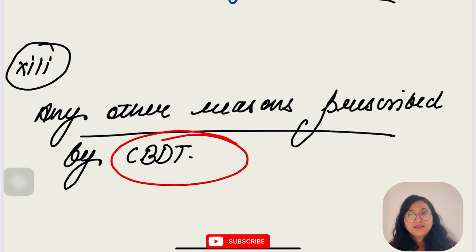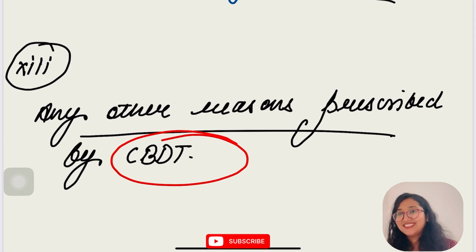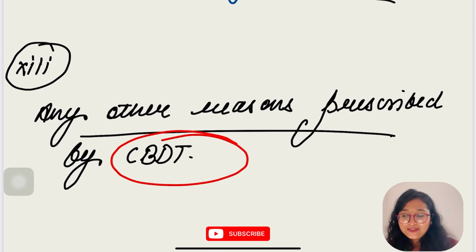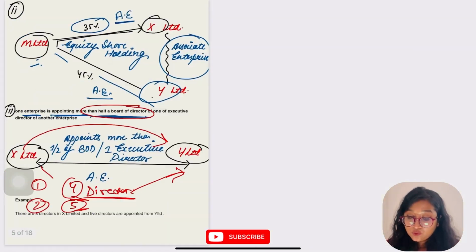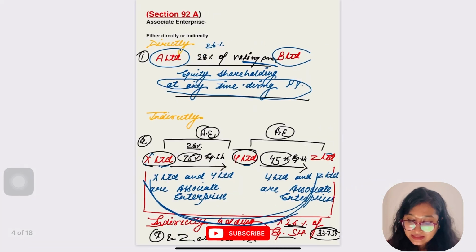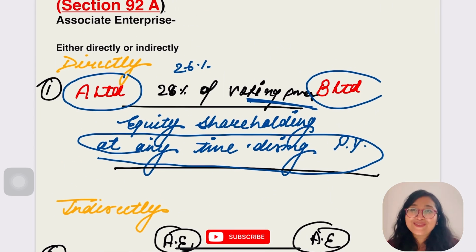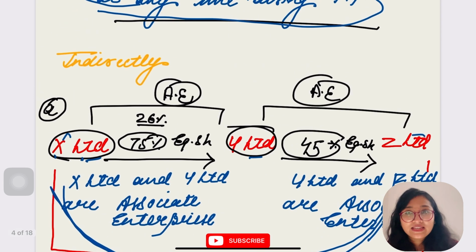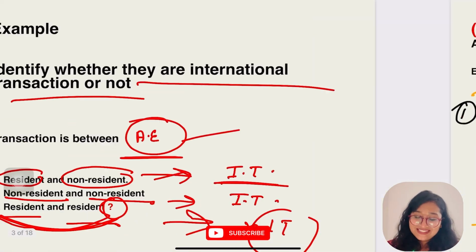Now last but not least, the condition says that any other reason prescribed by CBDT, right? If any other reason is prescribed by CBDT, then that reason would also come in this criteria of associate enterprise. So I hope you get to know what associate enterprises are, and what the conditions of associate enterprise are. Hope it is clearer, right? If not, please let me know in the comment section.